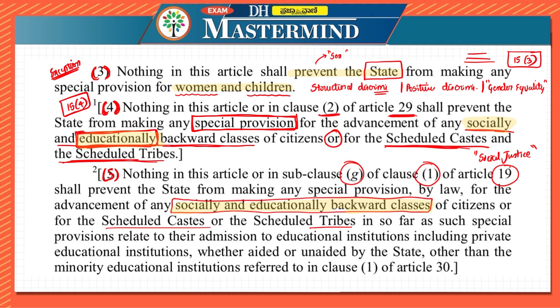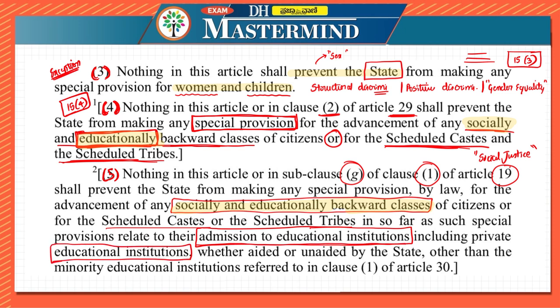In so far as such provisions relate to their admission to educational institutions, including private educational institutions.